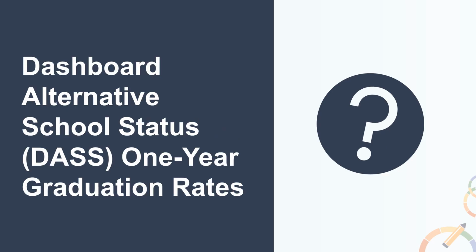The next question we get asked often is about Dashboard Alternative School Status, or DAS schools, and whether the DAS one-year graduation rate is used to calculate the CCI. Due to the U.S. Department of Education's denial of California's waiver to continue using modified methods for accountability, the DAS one-year graduation rate can no longer be used. Beginning with the 2022 dashboard, the combined 4 and 5-year graduation rate is now used for the graduation rate indicator and therefore is used as the denominator for the CCI for all schools, including DAS.